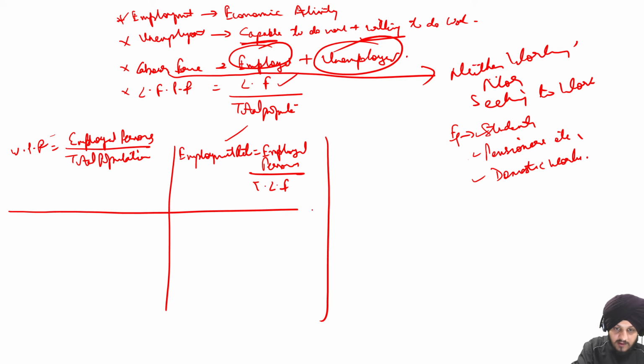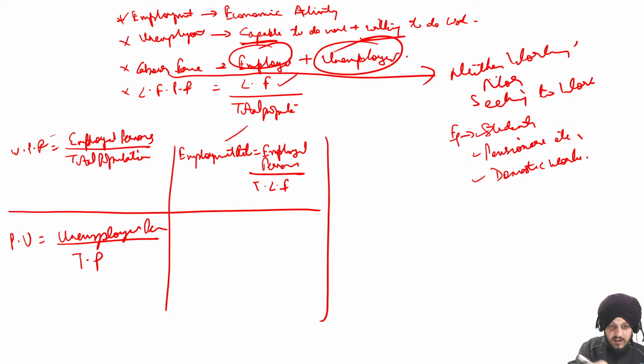Now there are the last two important terms, which are proportion unemployed, which is the unemployed persons out of the total population, and then there is unemployment rate. What do you mean by unemployment rate?